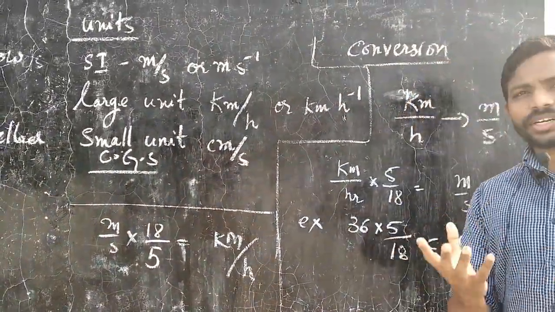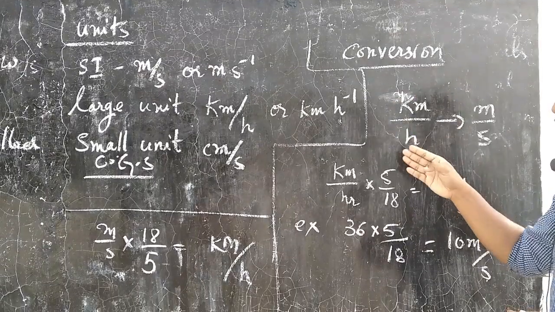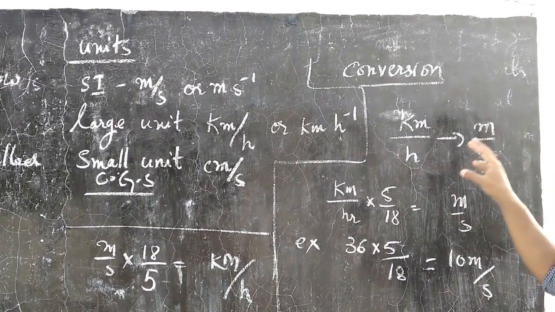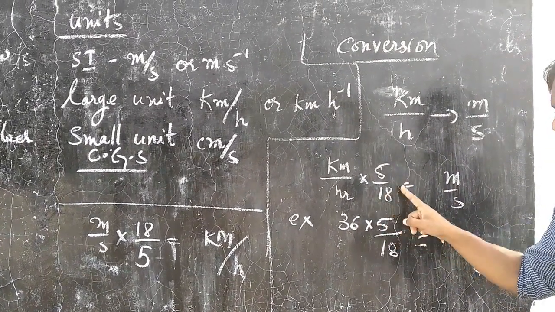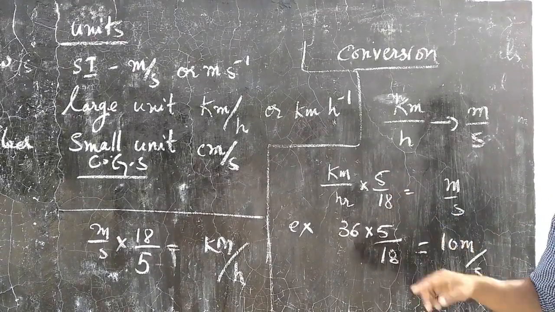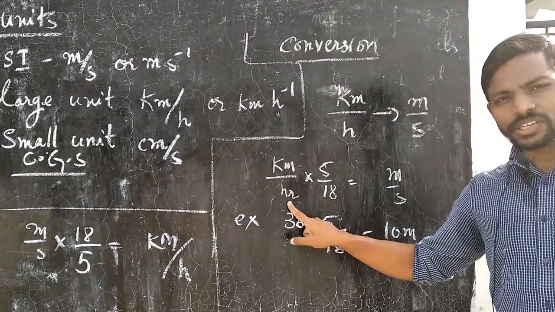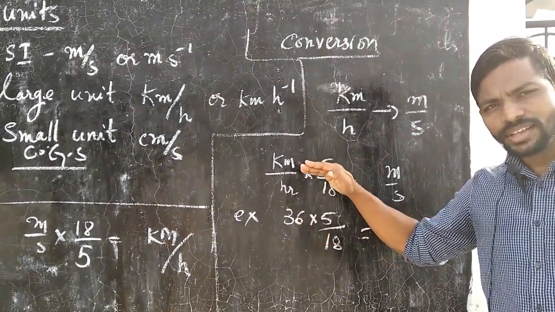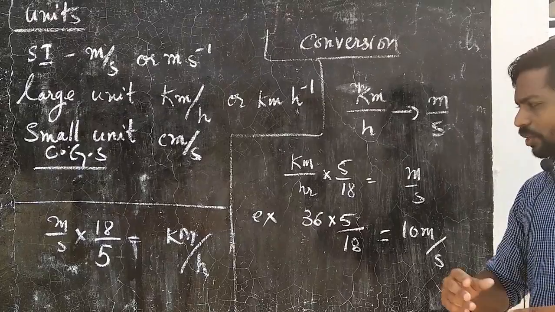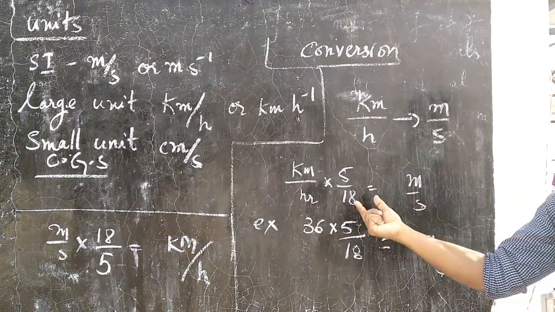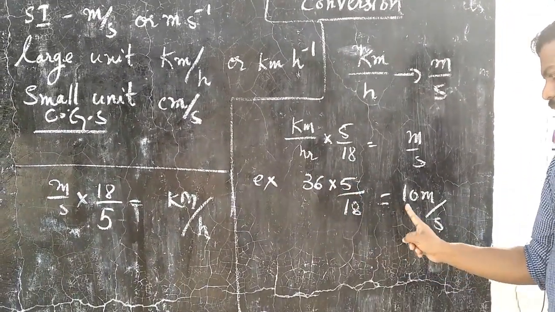So we need to convert the units from SI to CGS, CGS to SI. How to convert the unit kilometer per hour to meter per second? We have the conversion factor. Kilometer per hour can be converted into meter per second if we multiply with the factor 5 by 18. How has this come? It's very simple. 1 kilometer is equal to 1000 meters, divided by 1 hour, which is equal to 3600 seconds. So 1000 divided by 3600, you simplify it, you get 5 by 18. So when you want to convert kilometer per hour into meter per second, you have to multiply with the 5 by 18 factor. For example, 36 into 5 by 18, you get 10 meter per second.